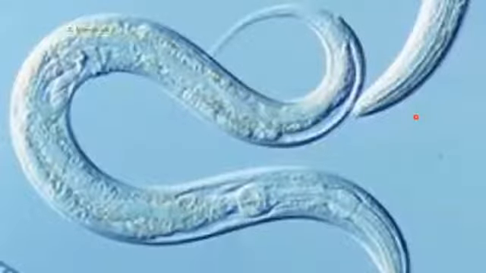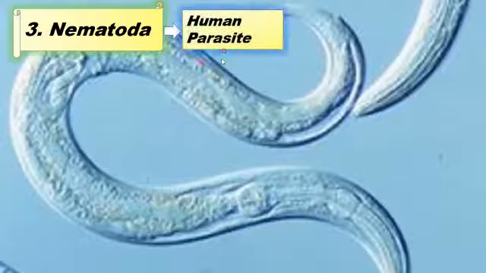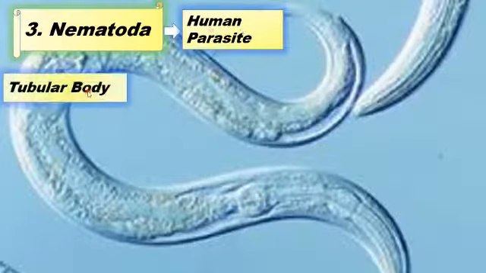Now we are going to discuss another phylum, that is the phylum Nematoda. The phylum Nematoda is about worms like the roundworms. And we can also call the Nematoda a human parasite. Human parasite means that these are worms that are present inside humans, taking food and shelter from the human, but in return causing diseases. And it has a tubular body, meaning its body is just like a tube because it has a long and round body.